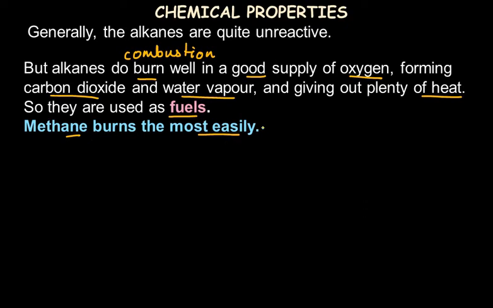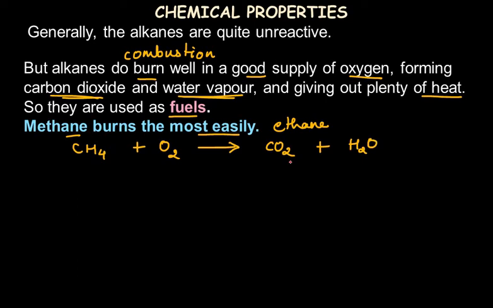But other than methane, ethane can also burn, and other alkanes can also burn, forming the common products of carbon dioxide and water, giving out heat energy. So let's make a reaction where CH4, that is methane, reacts with oxygen to form carbon dioxide and water as the products. Now let's balance it. The number of carbon atoms is balanced on both sides, but hydrogen is not. So let's balance it by adding 2 in front of water.